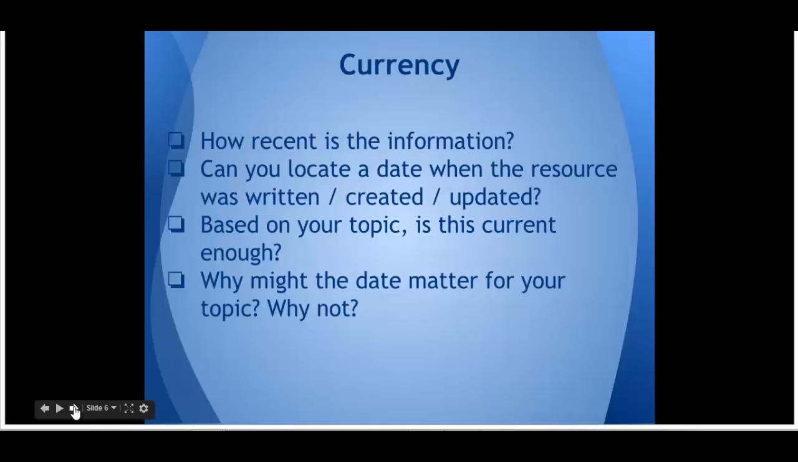Next, you'll want to look at currency. How recent is the information? Is the author presenting a date when the resource was written, created, or updated? And based on your topic, is this current enough? Why might the date matter for your topic?